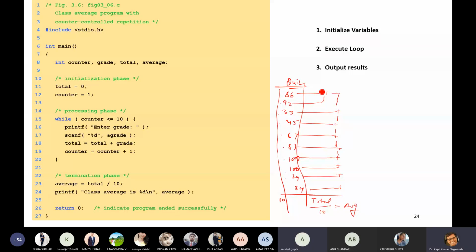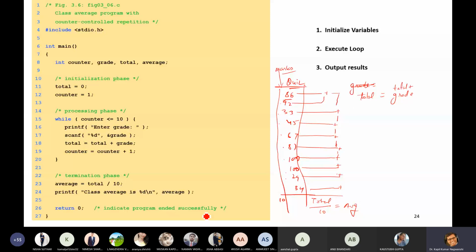Yes, sir. And this is marks. Marks or grade. Actually, it is not grade, it is marks, but no problem. So this is the first marks. So grade is given, and we need to write total equals to total plus grade. Yes, total plus grade.